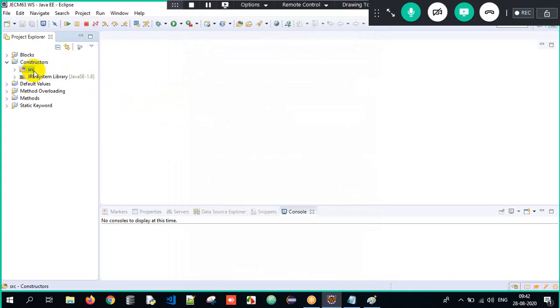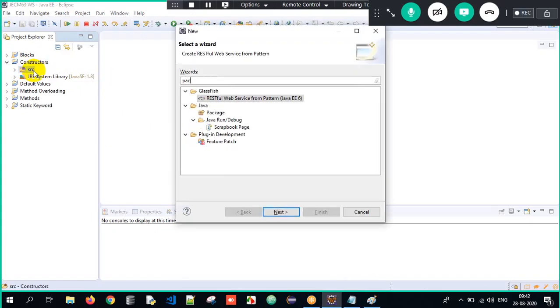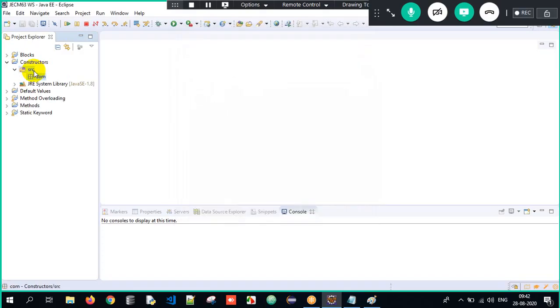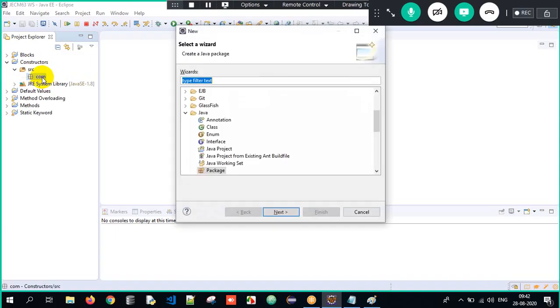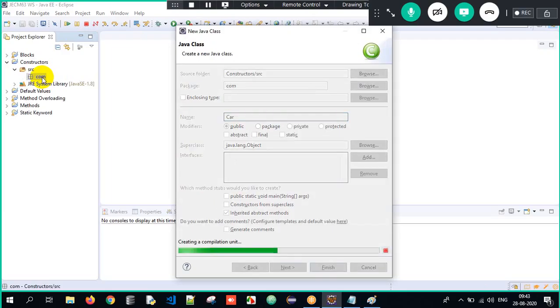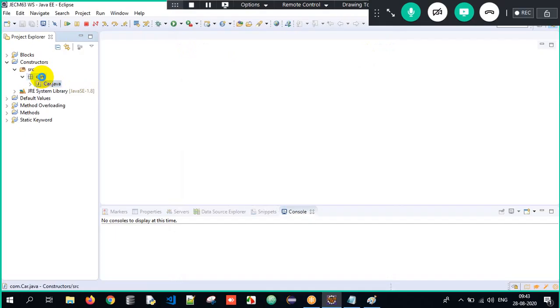Under Constructors, we have something called SRC. Under SRC, let me create a package. Control N. I will create a package and the package name is com, right? So the project got created and the package got created. Once we are done creating a project and package, I will create a class, and I just give the class name as Car here. And the class will get created now.